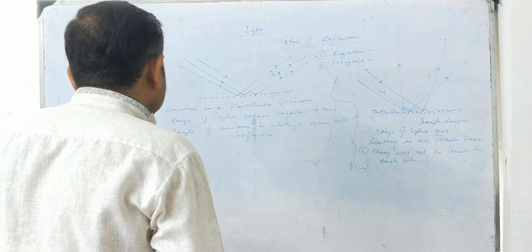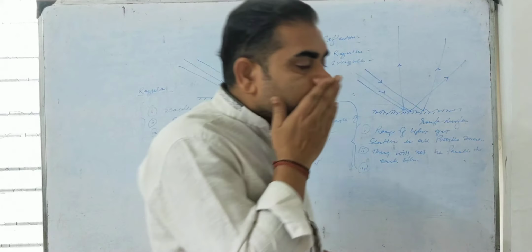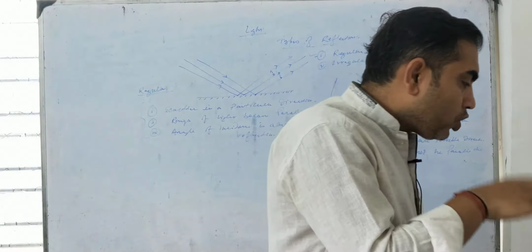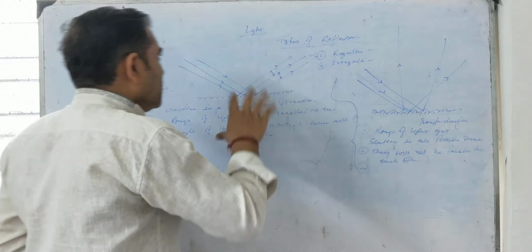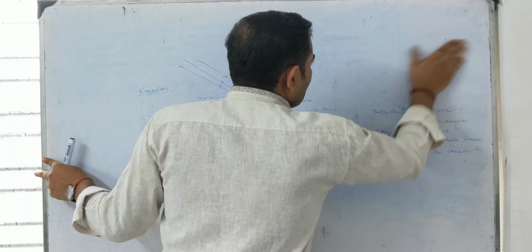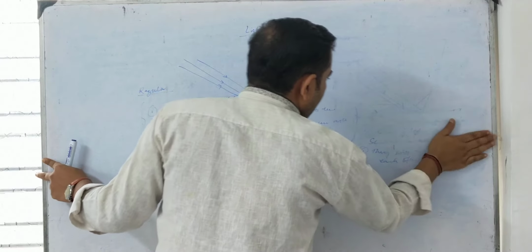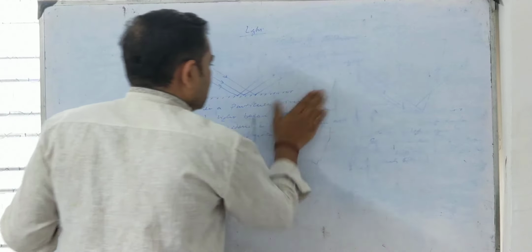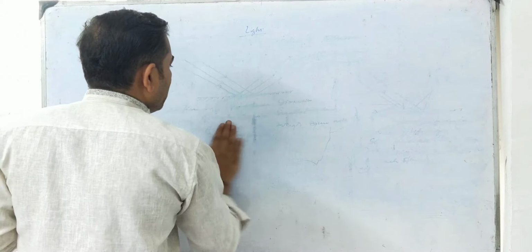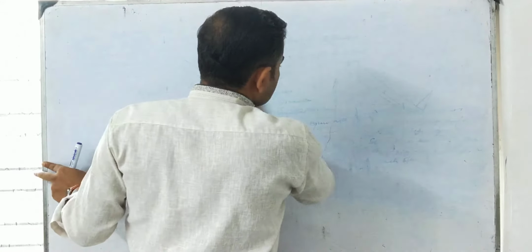After this, we will do mirror, and before mirror we are doing image. We have a topic that is the image, and after that we will do the topic mirror. For image, only two or three things we will do: the definition of image, real image, virtual image, and after that the differences, the characteristics of real and virtual image. Only these things are included in your syllabus.